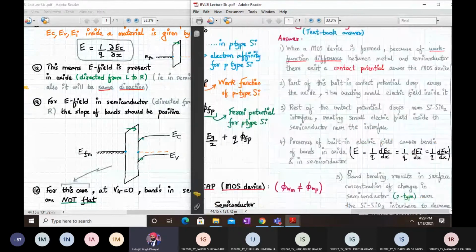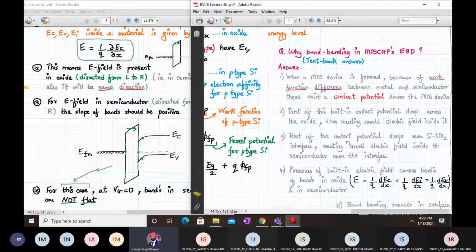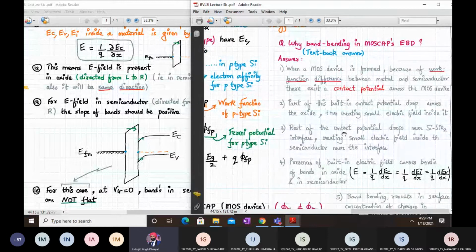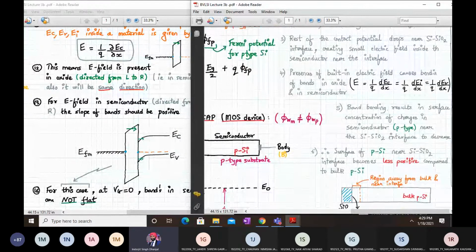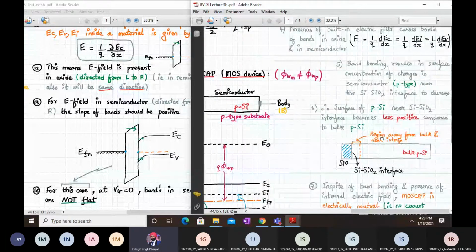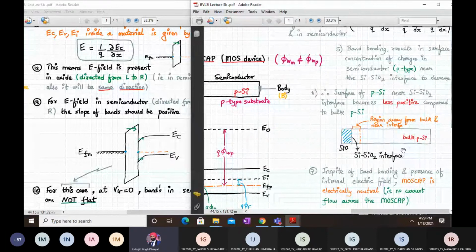Okay, so I have given over here the textbook answer of why band bending happens in your MOS capacitor. So y'all can read it out. We have particularly covered all the points over here. The main point I want to stress on in this is this. Let me just expand this a little more.